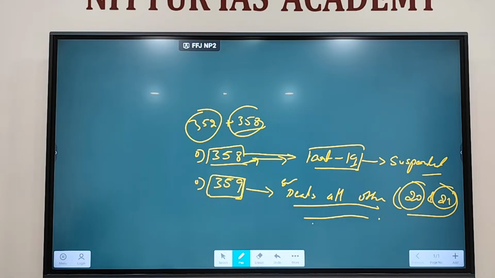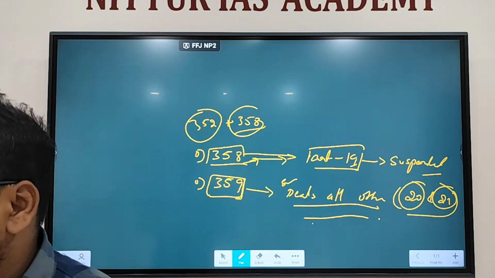President can suspend all the fundamental rights except 20 and 21, or only 15, 16, 18, or 25, 26, 27, 28. Whatever is mentioned in the presidential order, only those are suspended.